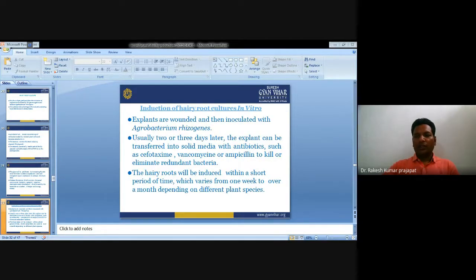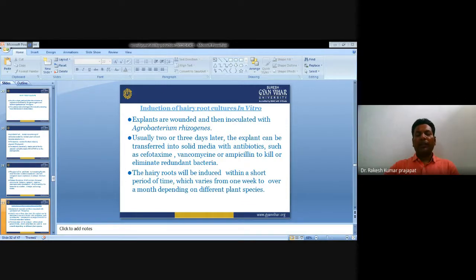Next is induction of hairy root culture in vitro. Explants are wounded and then inoculated with Agrobacterium rhizogenes. Usually 2 to 3 days later, explants can be transferred to the solid medium with antibiotics such as cefotaxime, vancomycin, ampicillin, to kill or eliminate the redundant bacteria.